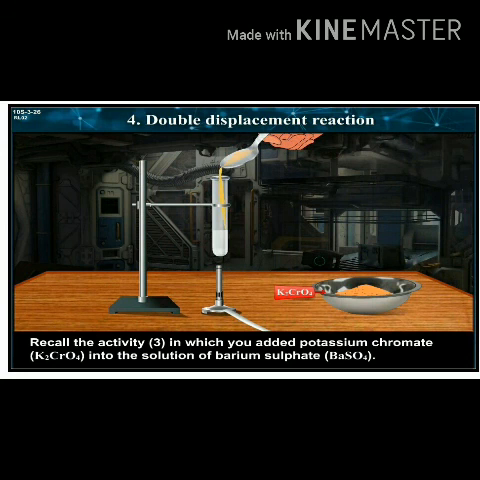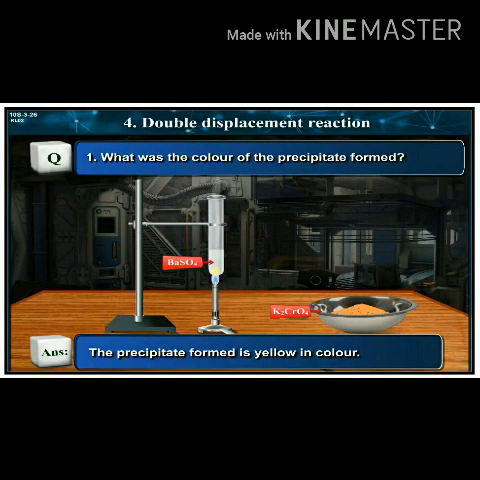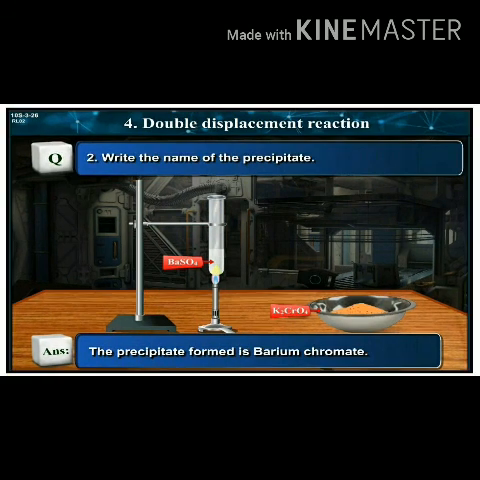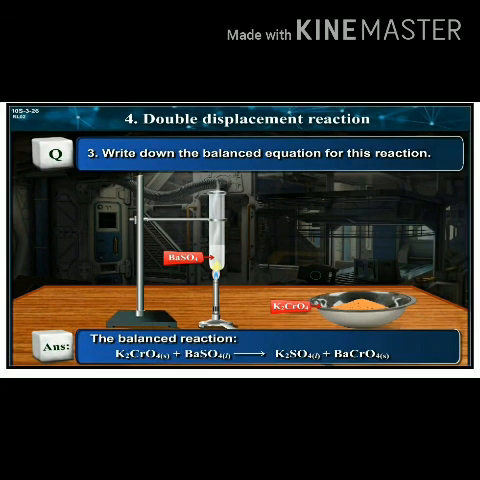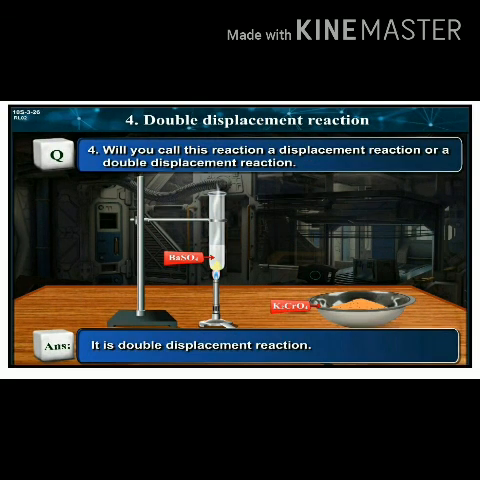Recall activity 3 in which you added potassium chromate into the solution of barium sulfate. What was the color of the precipitate formed? Write the name of the precipitate. Write down the balanced equation for this reaction. Lastly, will you call this reaction a displacement reaction or a double displacement reaction?